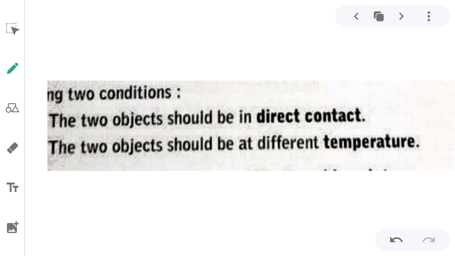It always happens from hotter to colder. The transfer of heat is unidirectional. It is not bidirectional, which means in both directions. No, it is not happening in both directions. It will happen only in a single direction, that is from hotter to colder. And the objects should be in proper contact. If there is any gap between the objects, then the heat transfer will not happen.